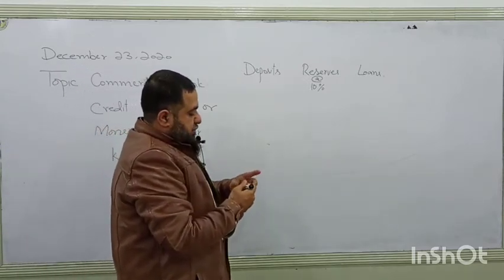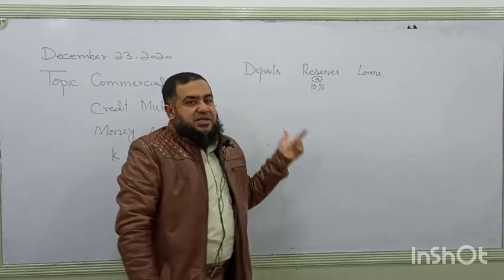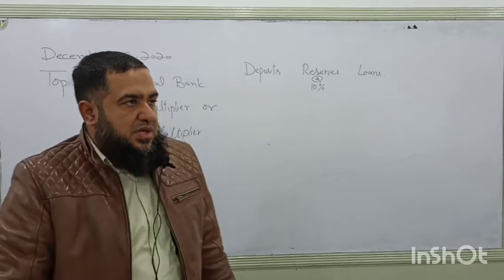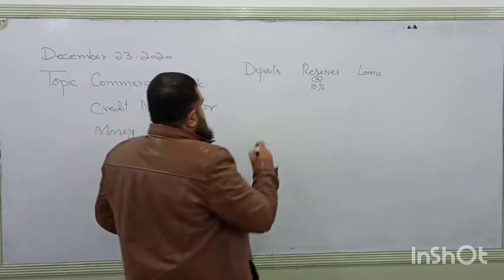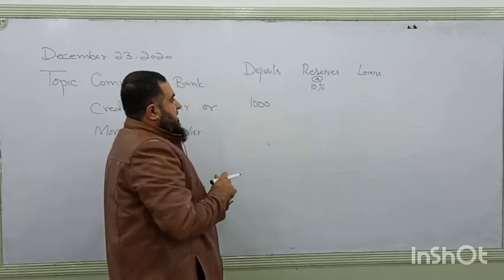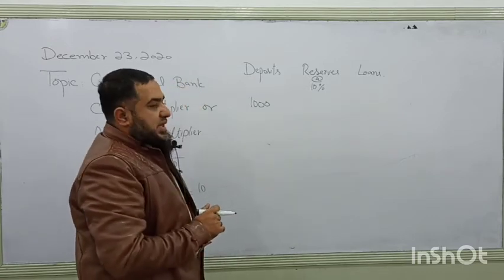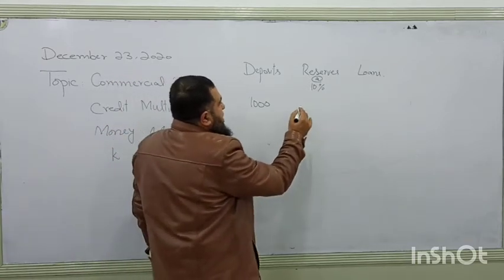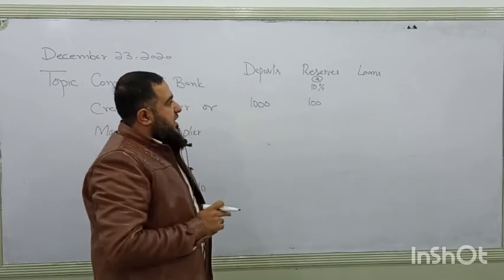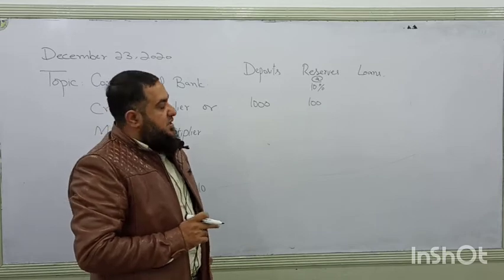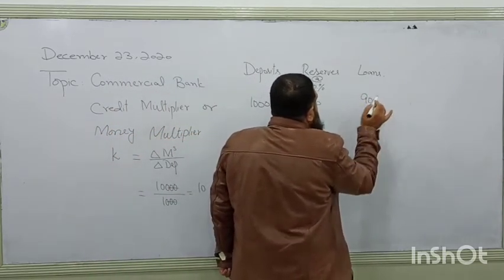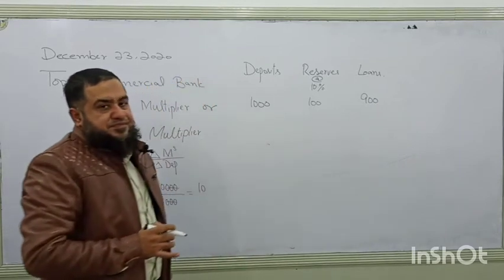This reserve ratio is basically set by the central bank. This is 10% of every deposit. Like if someone has deposited 1000 rupees with the bank, for simplicity I am taking this smaller amount of deposit. Now 100 rupees, which is 10% of 1000, is kept as reserve by the commercial bank, and the remaining 900 is given as loan.